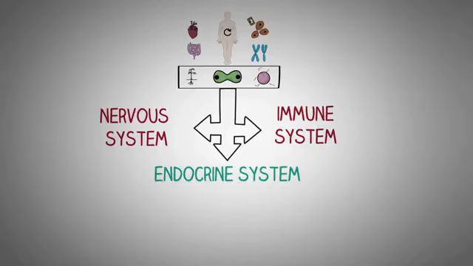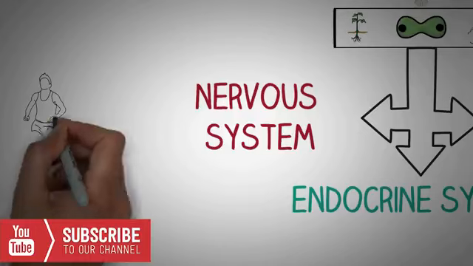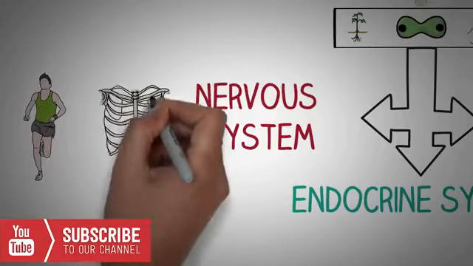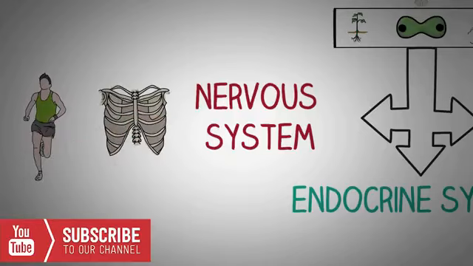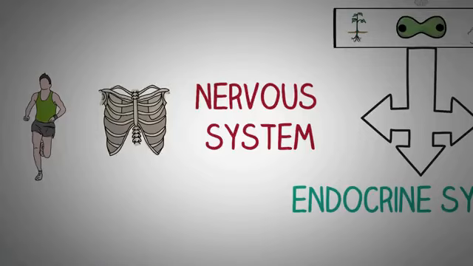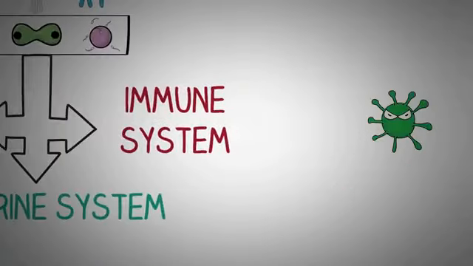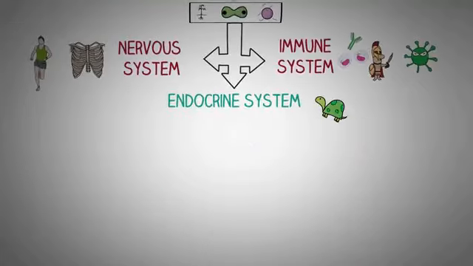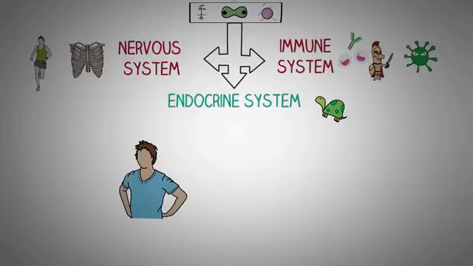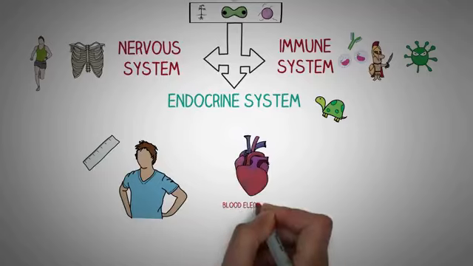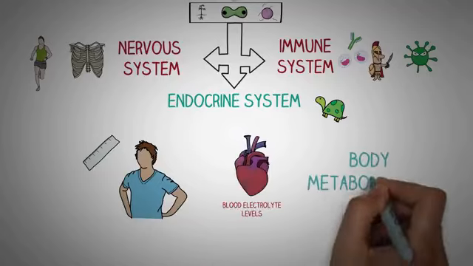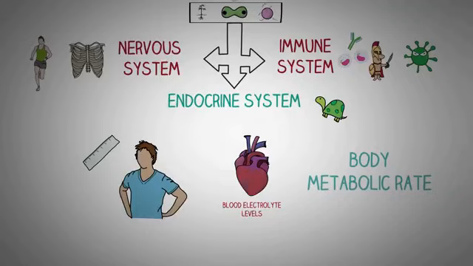The nervous system controls body processes that happen rather fast, like movement, breathing, etc. While the immune system controls the body's actions related to infections and damage, the endocrine system in general is in charge of body processes that happen rather slowly. For example, how fast the height of a person should increase, or maintenance of a constant level of electrolytes and ions in the blood, or the body's metabolic rate, and various other numerous processes that we will talk about later.